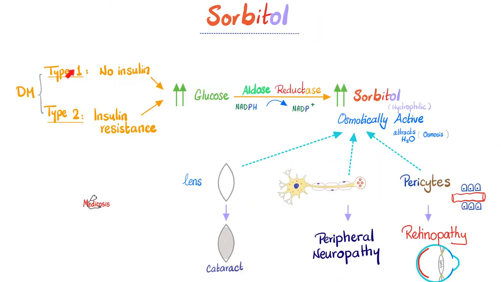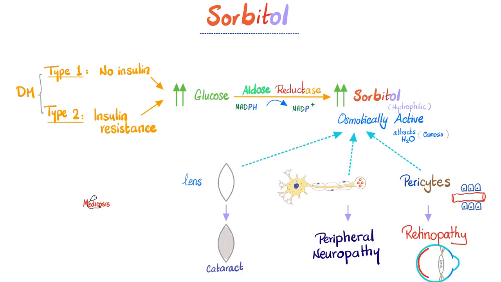So whether I have type 1 diabetes, no insulin, or type 2 diabetes, there is some insulin, it's just the receptor is not listening. Insulin resistance, glucose intolerance. What's going to happen? Glucose will accumulate because it cannot be utilized without insulin. By an aldose reductase, the glucose will become sorbitol. Reductase means reduction. When you add hydrogen, you are reducing your reactant. Where did you get the hydrogen from? From NADPH, which becomes NADP+. And this H will go to the glucose so that it becomes sorbitol.